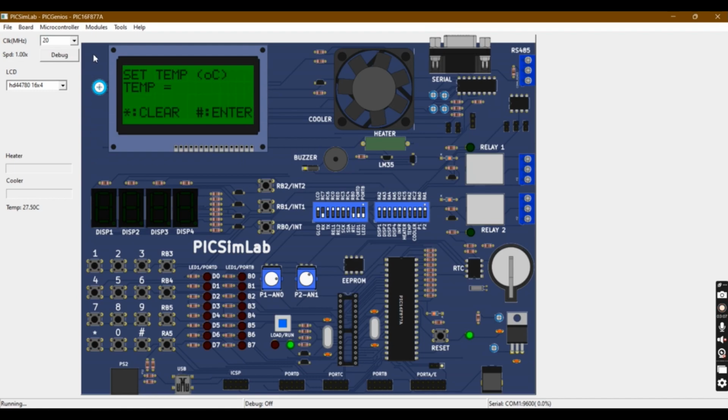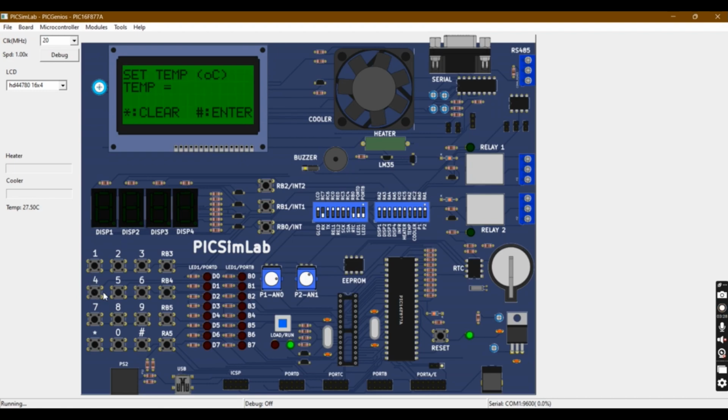Now in the initial display we see that there is a set temperature. We have to set the temperature limit, which should be less than 180 degrees.